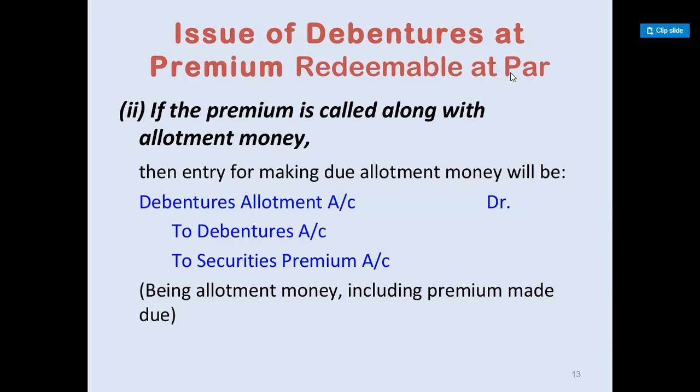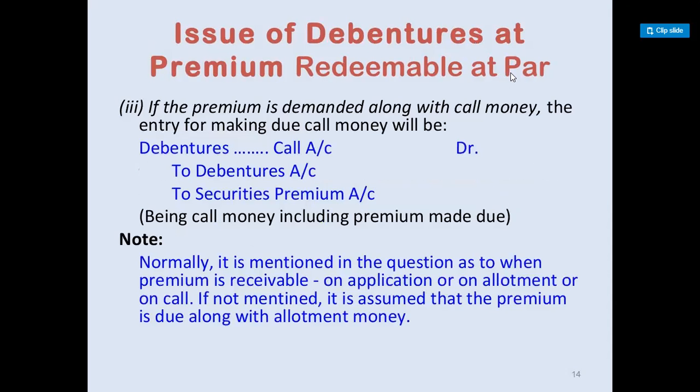And when it is called on allotment, the journal entry will be debenture allotment account debited to debenture and security premium. So when the security premium is called on allotment call, if the premium is demanded along with the call money, the entry for making due call money will be debenture call, first or second call account debited to debenture account and security premium account.